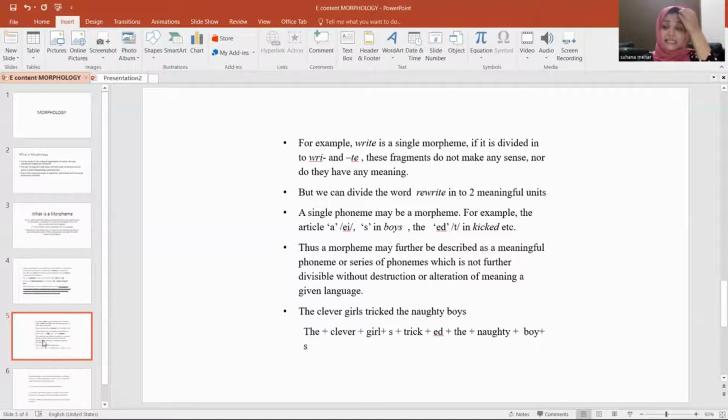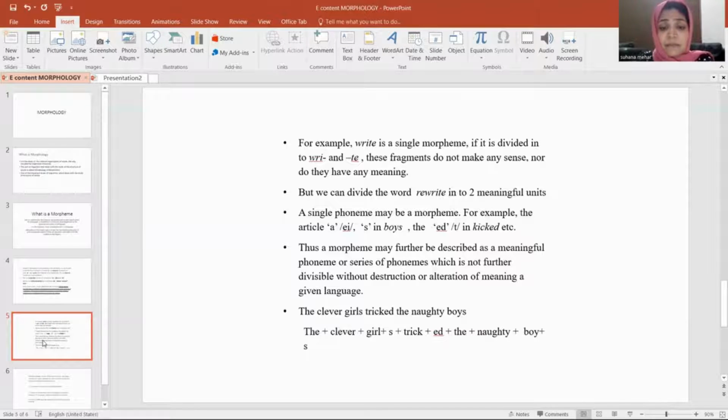The s in boys and girls indicates plural, so it has a grammatical function there, and they are also known as morphemes. And the ed in kicked, or the sound t in kicked.